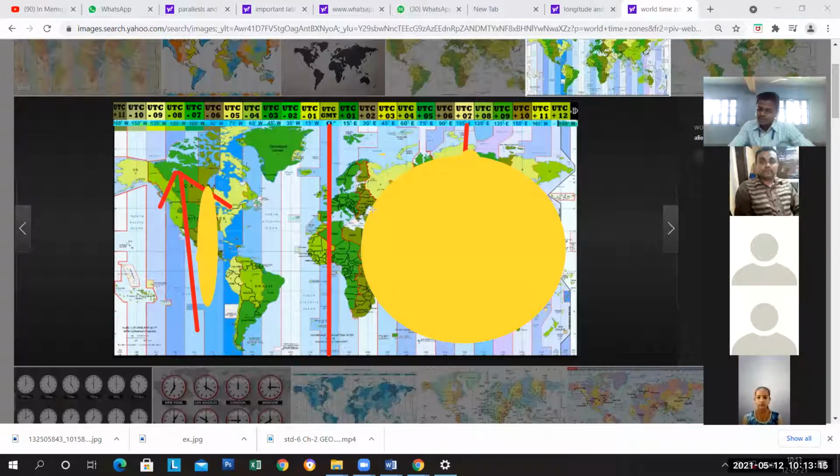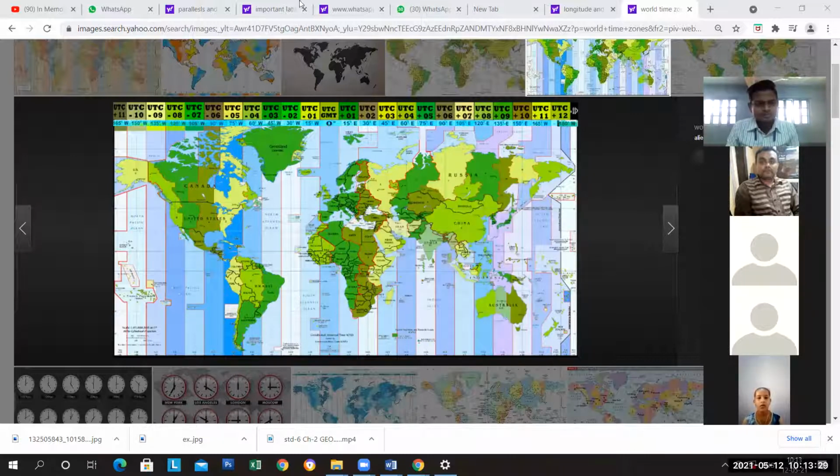Thus, we observe that the difference in time between two places is due to the fact that they are located at different longitudes or meridians. And that's why we are able to see different time zones. Right now, in India, it is around 10:13. The day is here in this part, the day is here in this part.